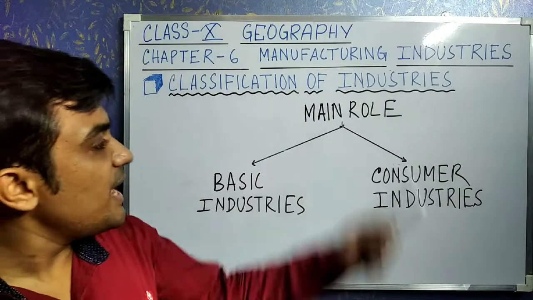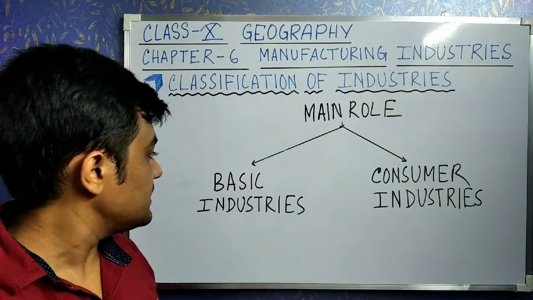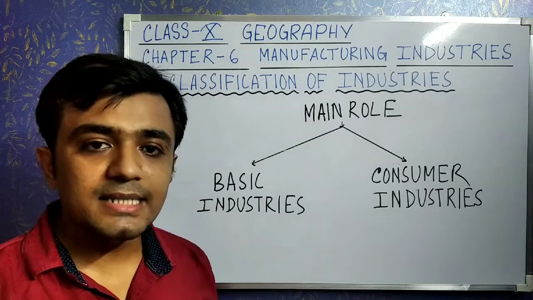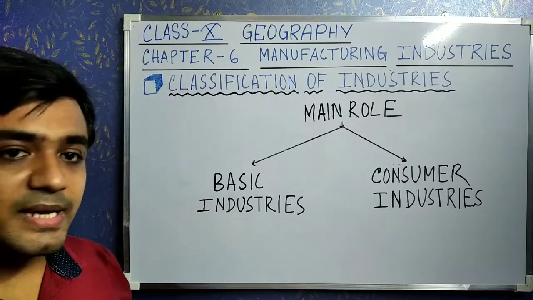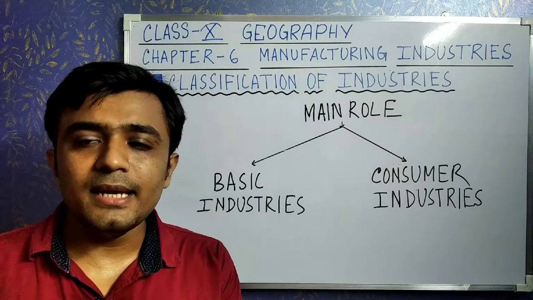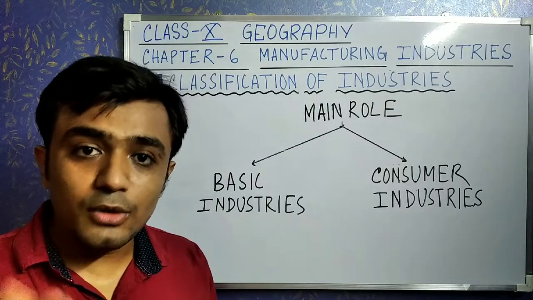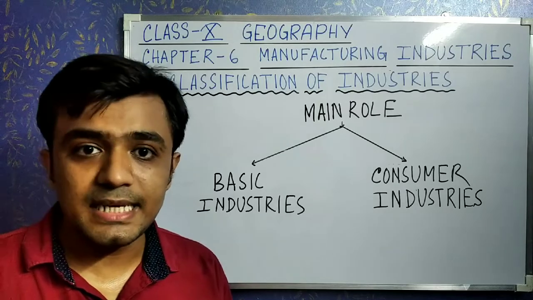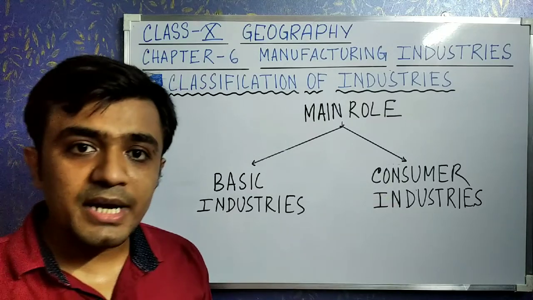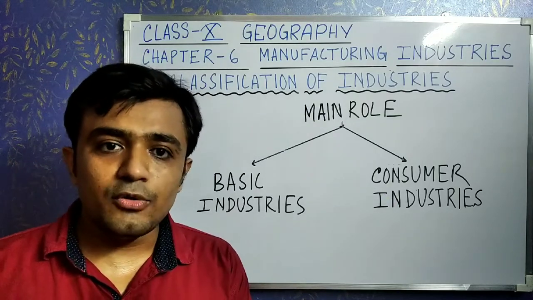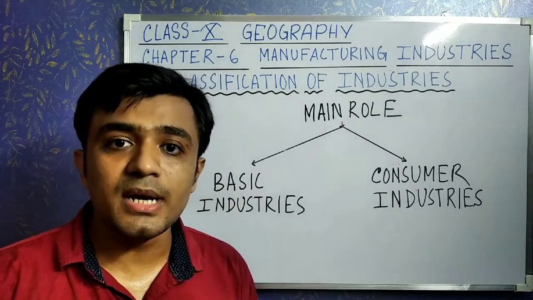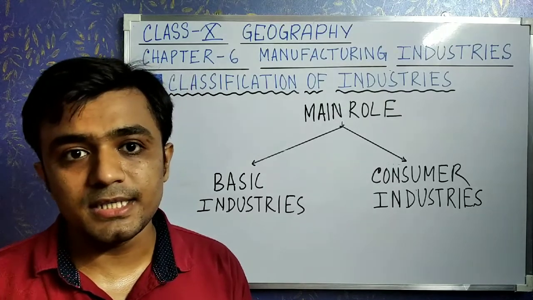On the basis of main role, again we can classify industries into two categories. Number 1 is the basic industries and the second one is the consumer industries. Now what are basic industries? When any industry produces its product and then supplies that as a raw material, those types of industries are known as basic industries. For example, iron and steel industries. Okay. And what are consumer industries? When some industry produces its product and that is used by the consumer directly, those types of industries are known as consumer industries. For example, cotton textile industries. Okay.